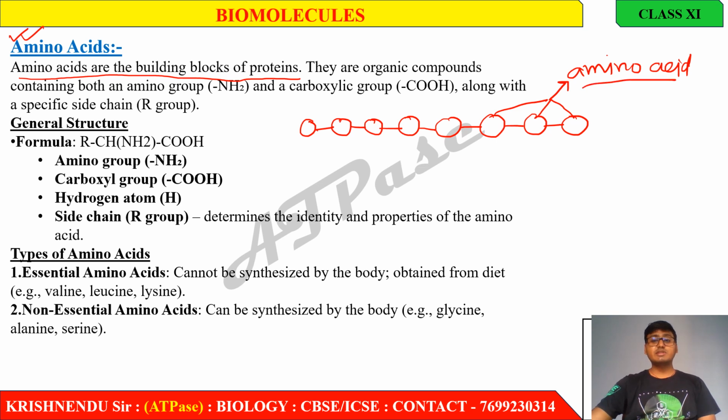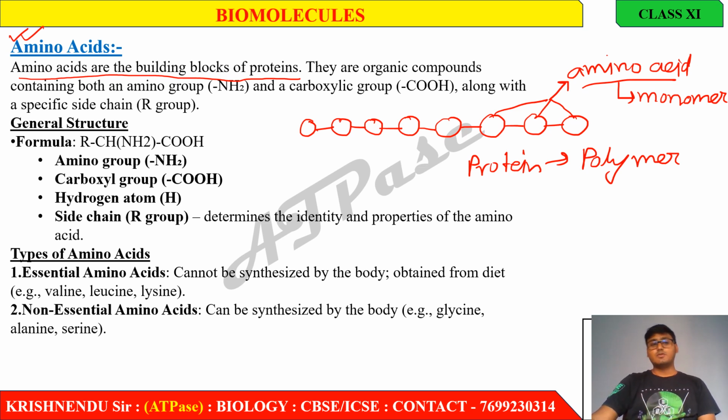That means protein is a polymer, and amino acid is a monomer. Is it clear to everyone? That's why it is written here as amino acids are the building blocks of proteins.